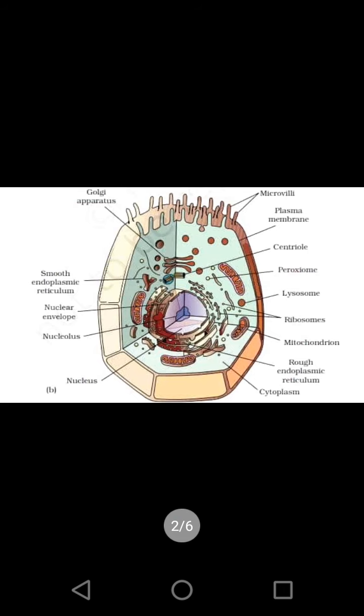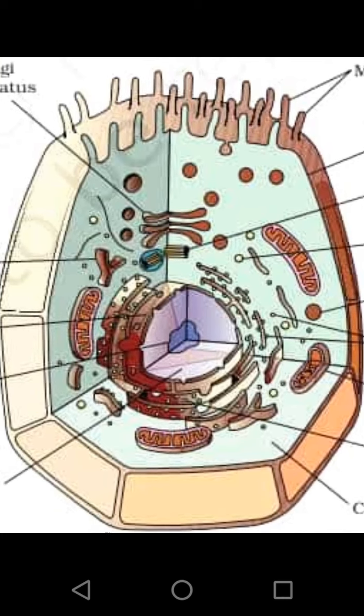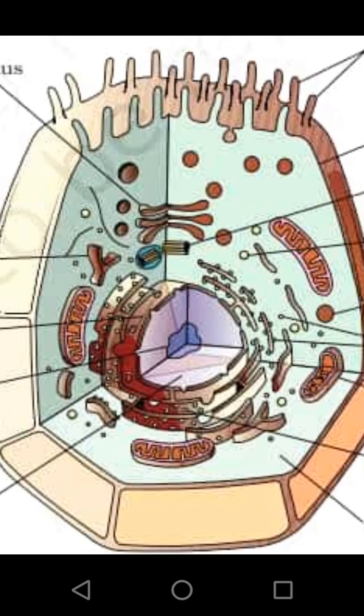Then comes the second organelle, that is the nucleus.